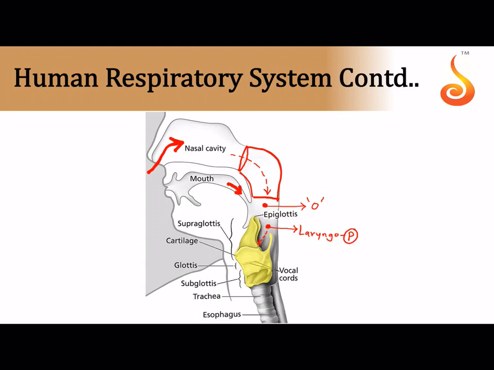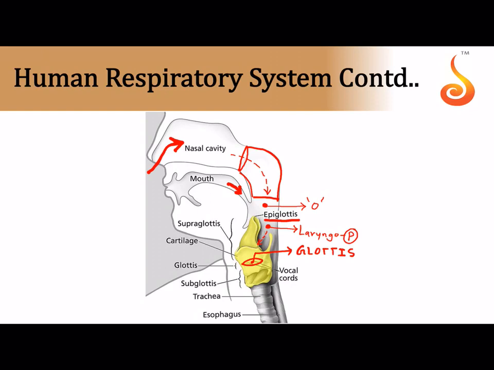Inside your voice box, it's not very clearly shown, but there are two strands or two vocal cords inside, and the space enclosed by the vocal cords is referred to as the glottis. So remember, air has to pass through your vocal cords, and that's when the vocal cords vibrate, and that generates the sound. And you can see a lid-like structure sitting atop your larynx, and this lid will prevent water and food from entering into your larynx, and that is called the epiglottis.